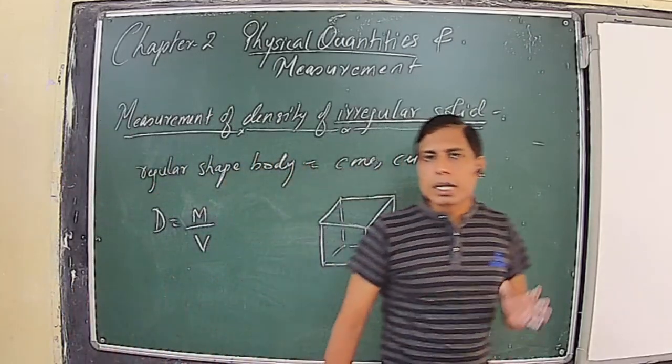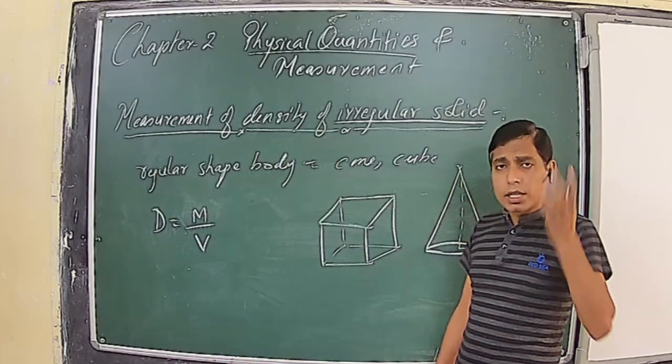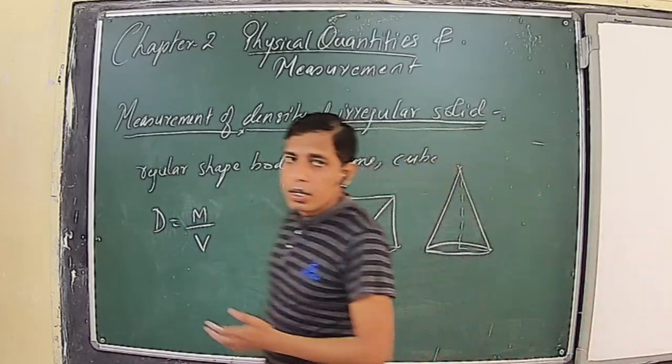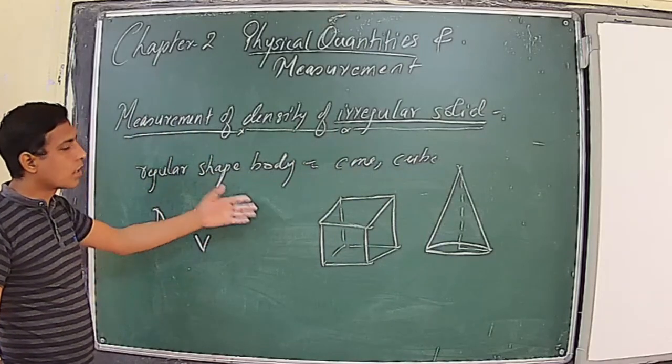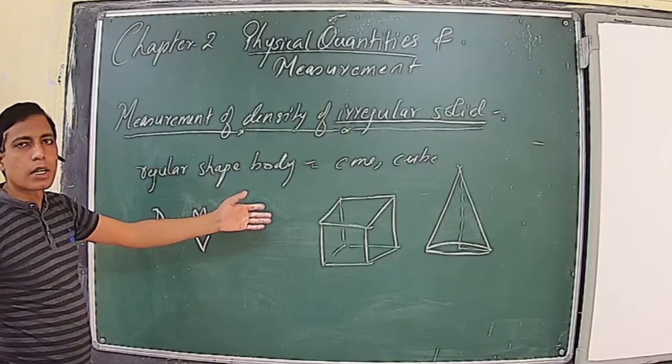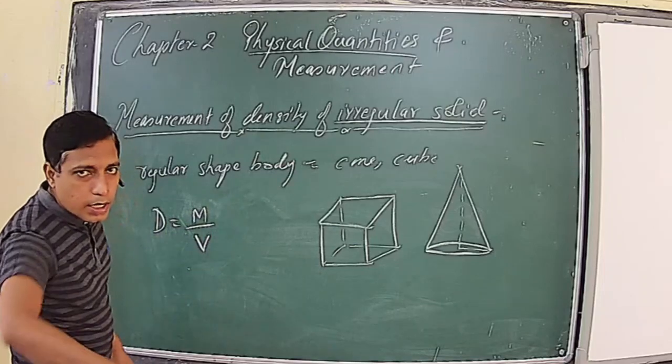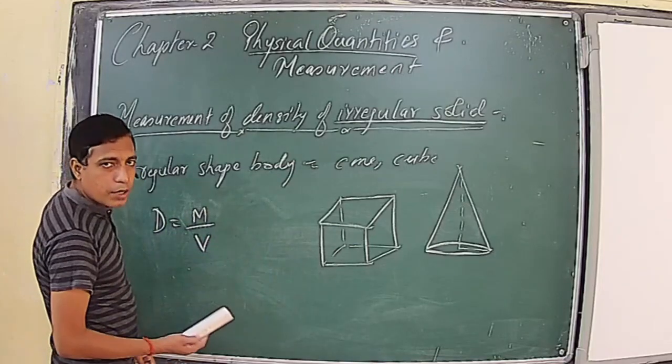So density of a regular shape body is very easy. You can easily measure the mass, you can easily measure the volume, and you can use the appropriate mathematical formula. So this is what a regular shape body is. These dimensions, length, breadth, and height, are well defined. For measuring the volume, we have defined formulas.